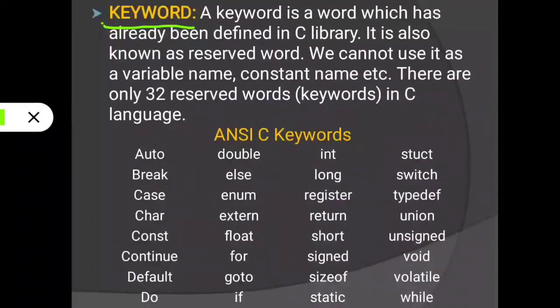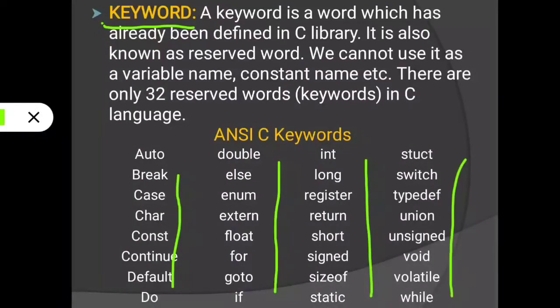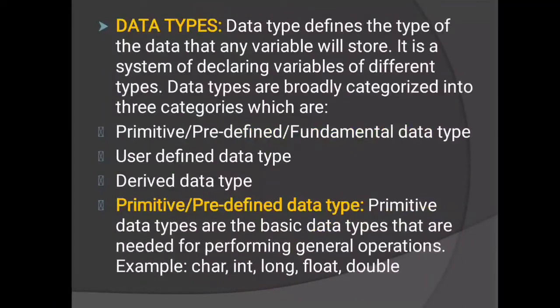Then there are only 32 reserved words present in C language. They are all here. You just remember a minimum of 5-6 of them. Data types we have 5 or 6, that you have to remember. From here you remember some words. Those are all keywords, meaning using these words we cannot declare a variable or constant name. Then next we will proceed.